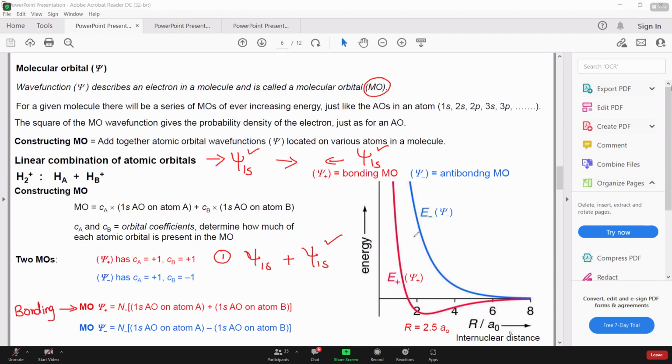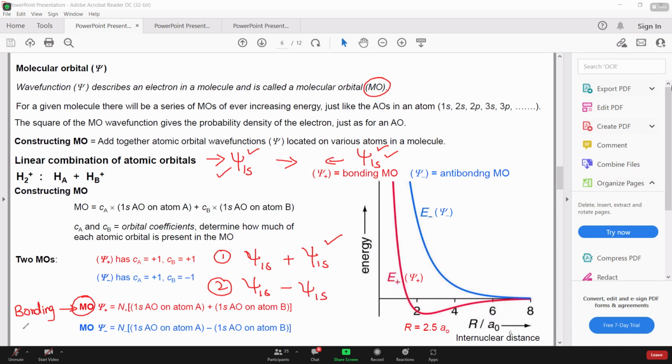So when they come closer, there will be an overlap. Since these two are waves, we do have a mathematical form, and you have seen that previously. So when I add these two functions, I can get a resultant wave or resultant graph as well, right? When you add these two, there will be constructive overlap, and a bonding molecular orbital is formed. And the second phenomenon that takes place is this one.